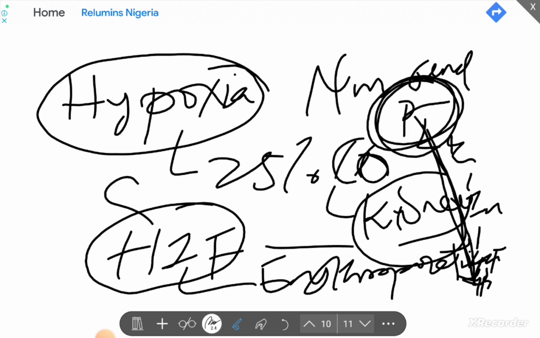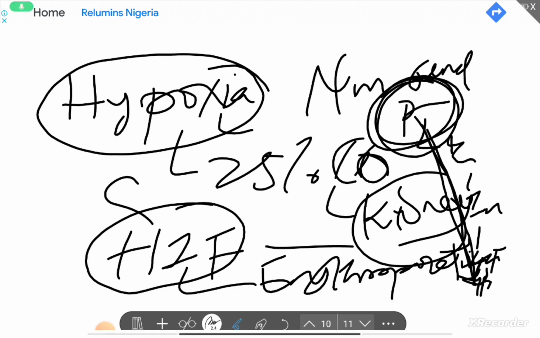And in that very case, more red blood cells are being produced in the blood. And you know that when there's more red blood cells, there's more hemoglobin, and of course, there will be more oxygen. And that is a way to correct the low oxygen in the tissue, hypoxia. So that's just a basic explanation for it.